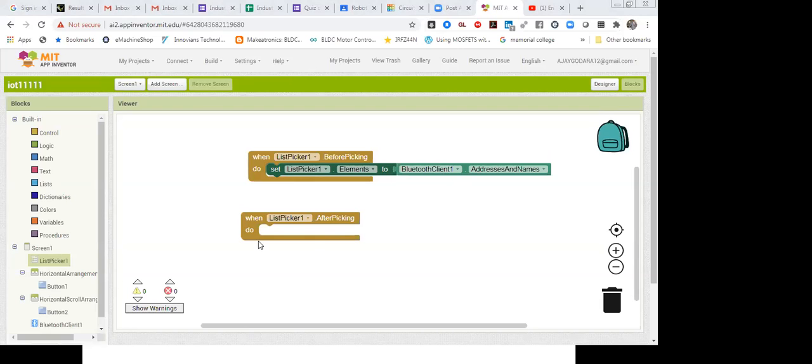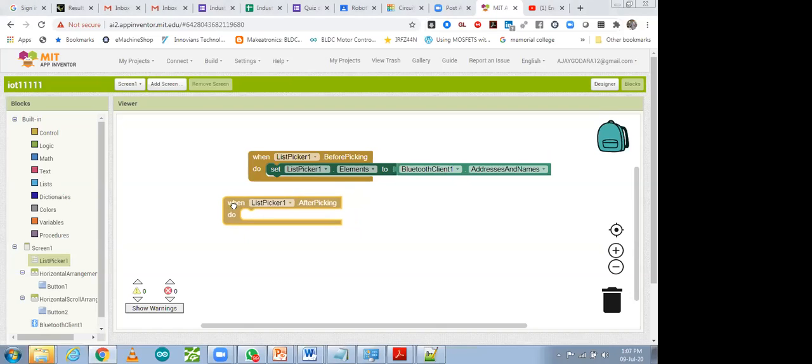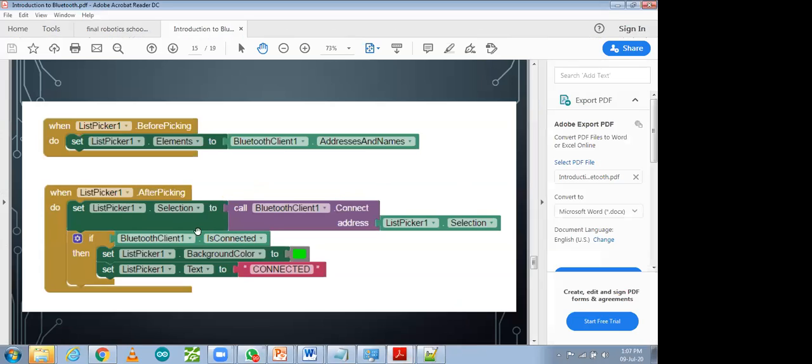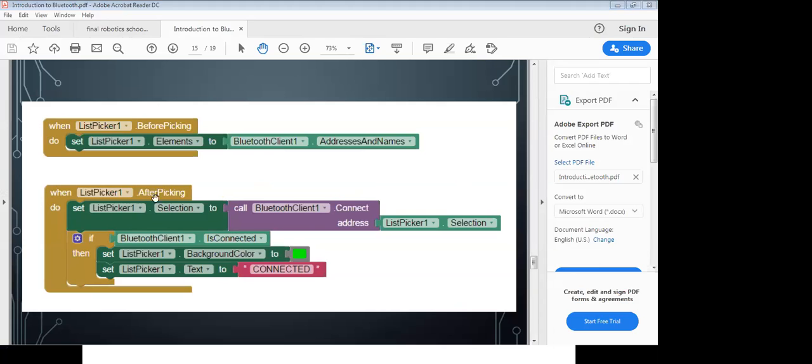So what I'm going to do now is paste it. I mean, I have to complete the second block. In the second block, after picking, we have to use this condition, set list picker, the same thing, list picker element 2. We have to go for selection. We can take the same block over here and call Bluetooth client connect to address, list picker selection. This one is list picker and that is selection.